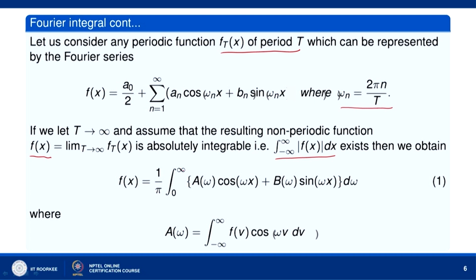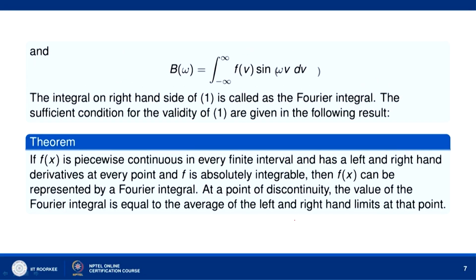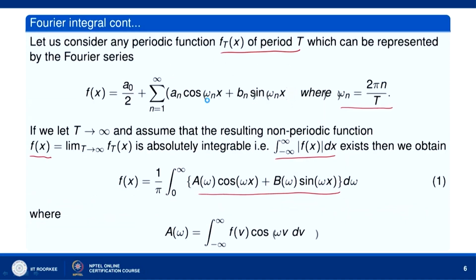f(x) equal to 1 over pi integral 0 to infinity of a(omega) cos omega x plus b(omega) sin omega x d omega, where a(omega) is given by the integral over minus infinity to infinity f(v) cos omega v dv, and b(omega) is given by the integral over minus infinity to infinity f(v) sin omega v dv. The integral on the right hand side of 1 is known as the Fourier integral.